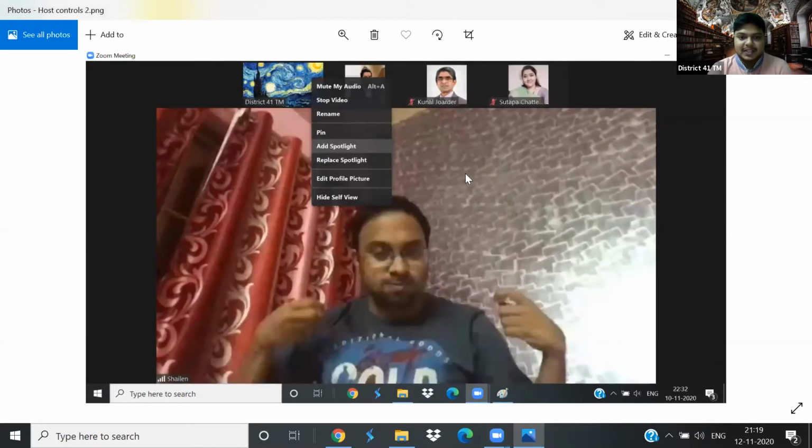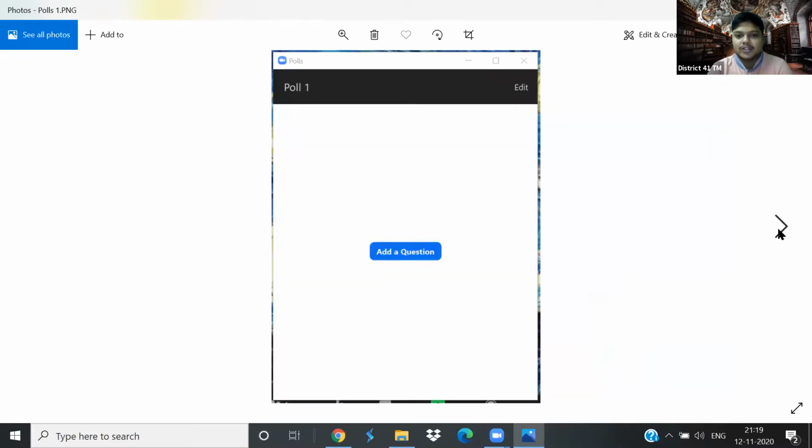Next, this is what happens when we want to add a spotlight. Somebody is spotlighted, we can get the option add spotlight. That way, we can get 2 or 3 people over there.